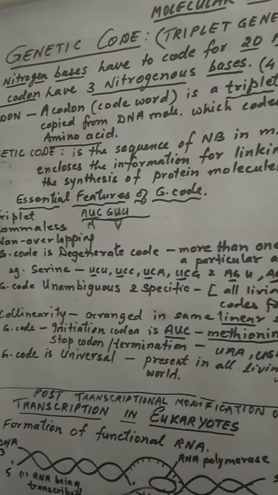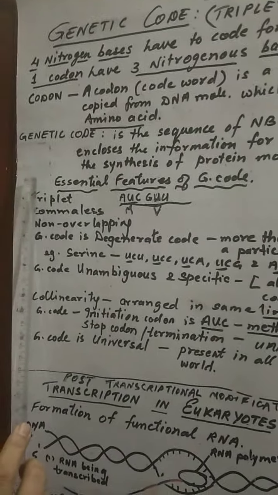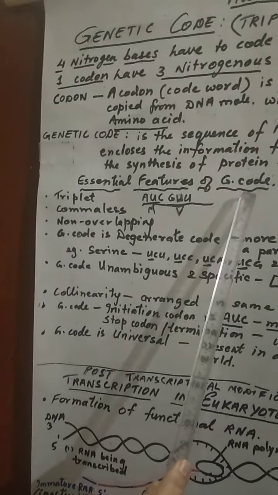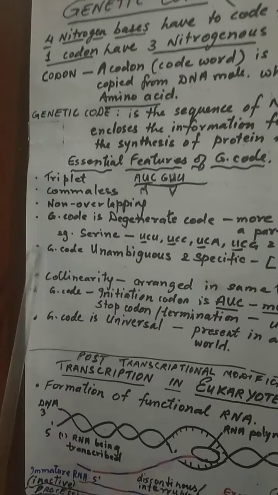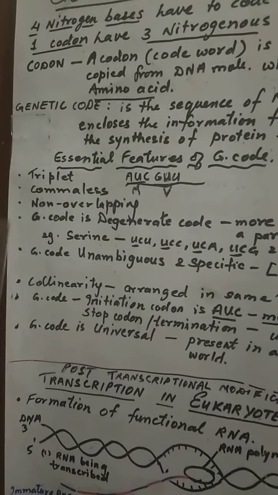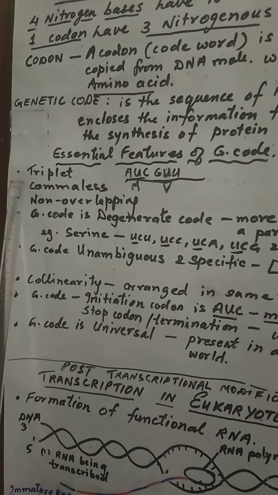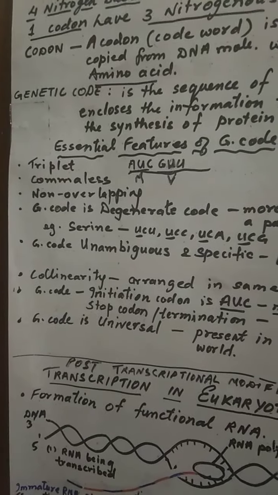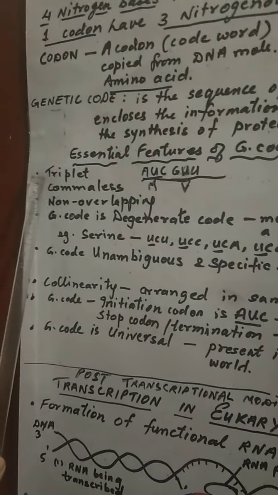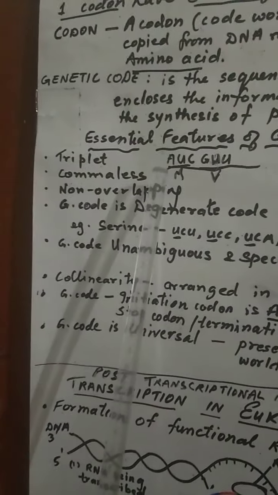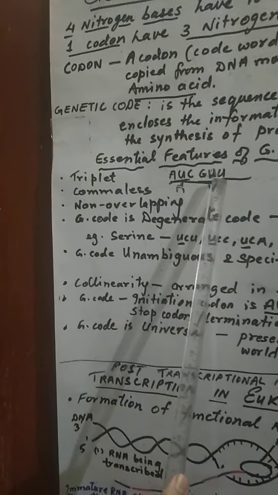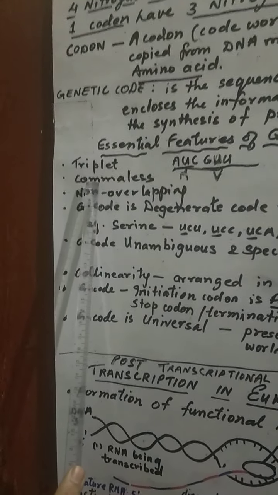The very next question on genetic code is: explain essential features of genetic code. So these are compulsory to be written same as it is given in the book. Let us discuss them. First point says that all the genetic codes are triplet. So these are, you can see, triplet. They are always comma-less.